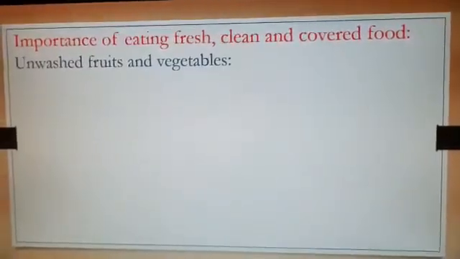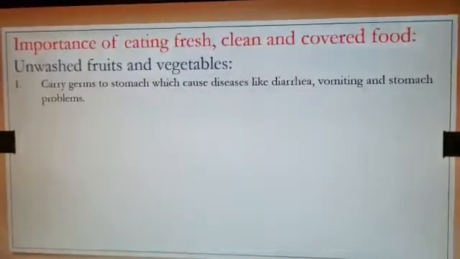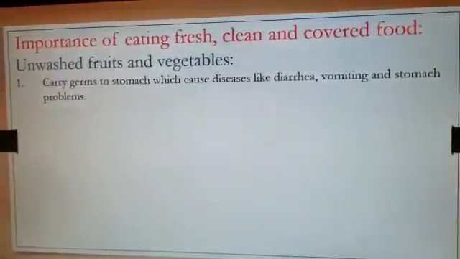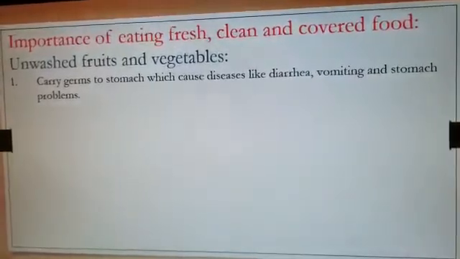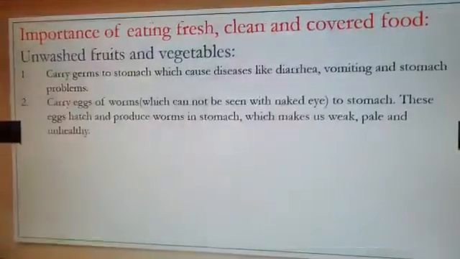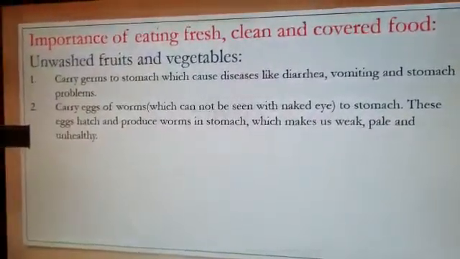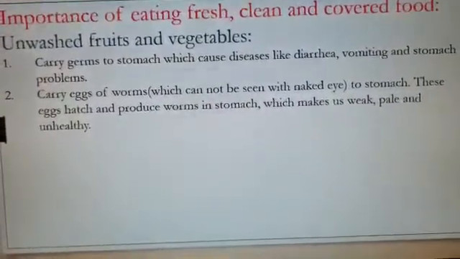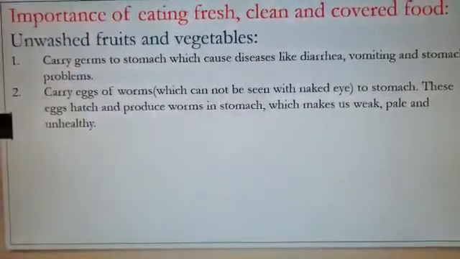Children, if you consume unwashed fruits and vegetables, they carry germs to the stomach and cause diseases like diarrhea, vomiting and stomach ailments, that is problems. And even sometimes the green leafy vegetables have the eggs of worms which cannot be seen by our naked eyes, and they are carried to the stomach.